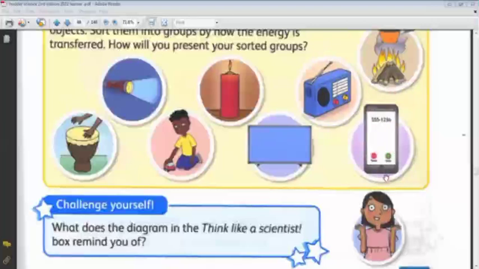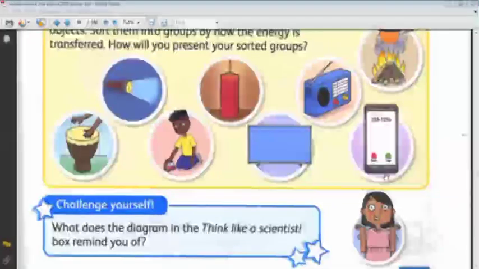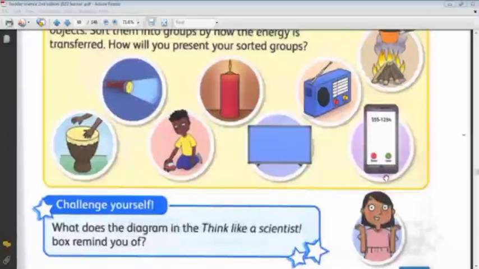What about the mobile phone? The mobile phone takes its energy from the electricity. It transferred the energy to the surroundings, and it transferred light and sound. Okay, mobile phone: electricity or battery? No, battery. The battery is charged from electricity, so it's right, but we want to be specific. The battery inside the phone makes the phone send light and sound. But the battery is charged by using the electricity. So you are right.